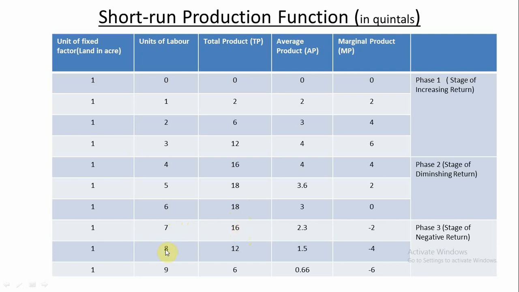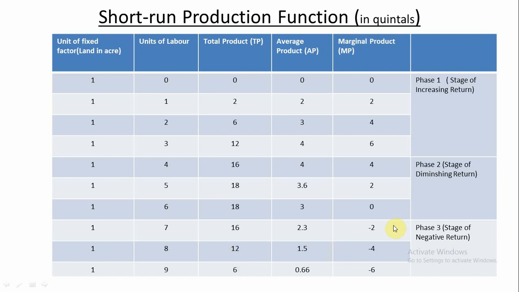When the 8th unit of labor is employed, it falls from 16 quintals to 12 quintals. When the 9th unit of labor is employed, it falls from 12 quintals to 6 quintals.